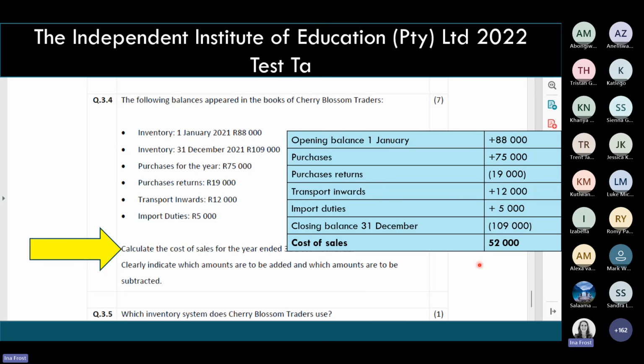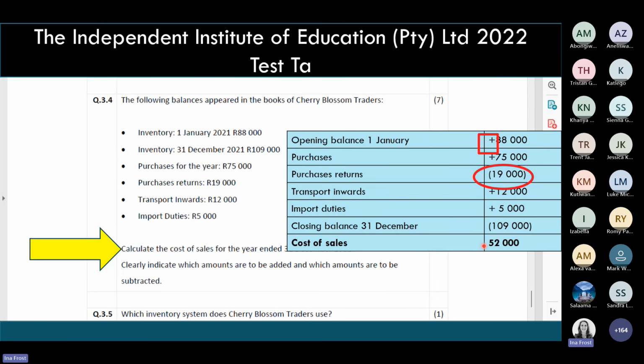And remember, students, when you're asked to do a calculation like this, we must be able to see clearly whether you are adding an amount or subtracting an amount. It is really important that your lecturer, as the marker of your paper, can follow exactly how you went from 88,000 to 52,000.